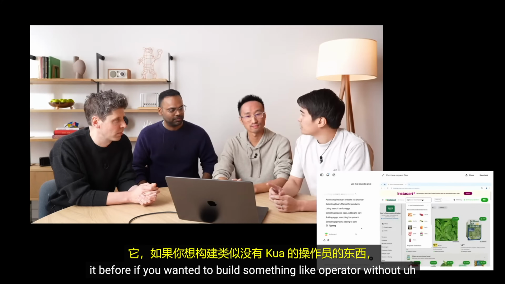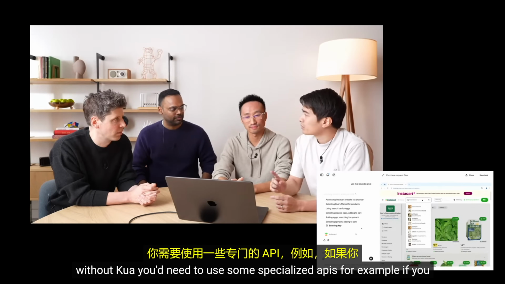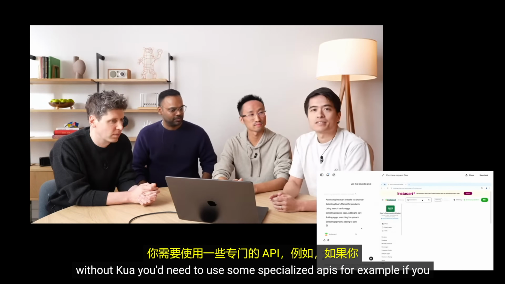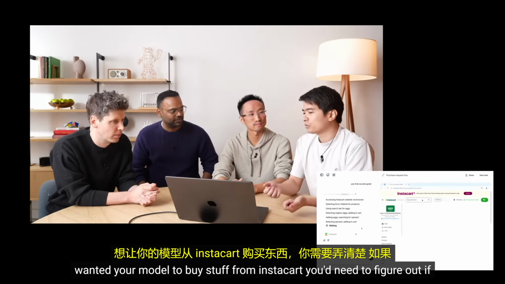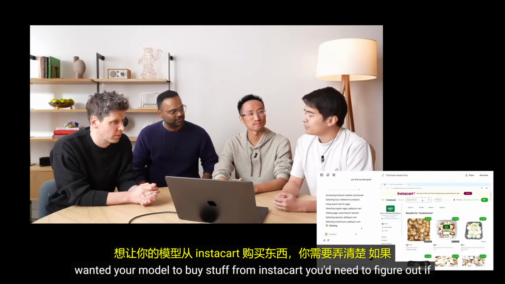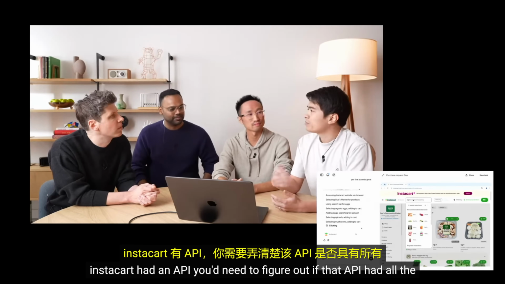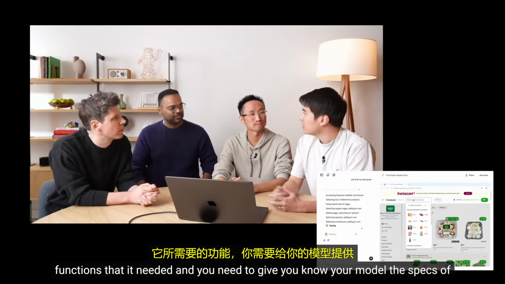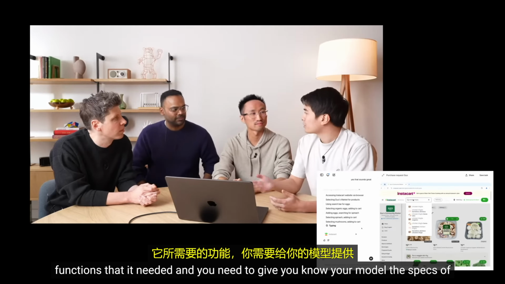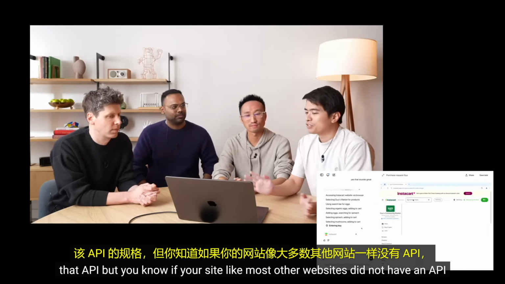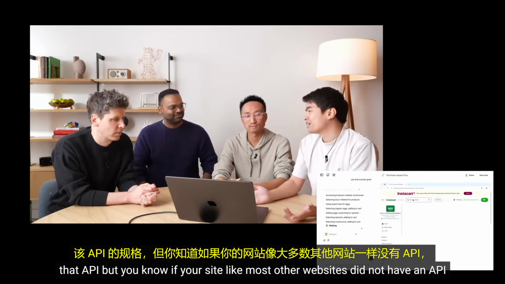Before, if you wanted to build something like Operator without CUA, you'd need to use some specialized APIs. For example, if you wanted your model to buy stuff from Instacart, you'd need to figure out if Instacart had an API. You'd need to figure out if that API had all the functions that it needed. And you need to give your model the specs of that API. But if your site, like most other websites, did not have an API, then you're out of luck.